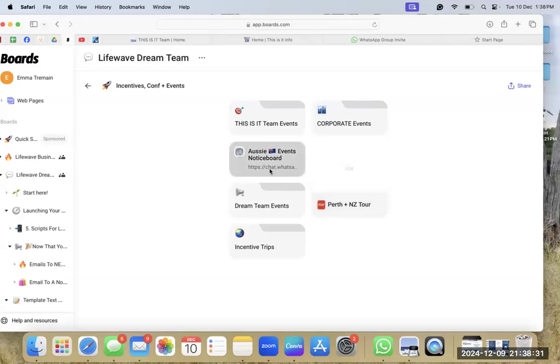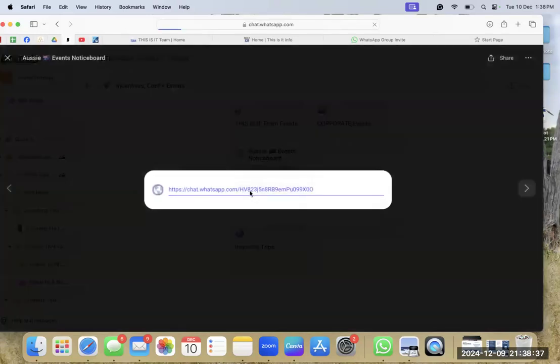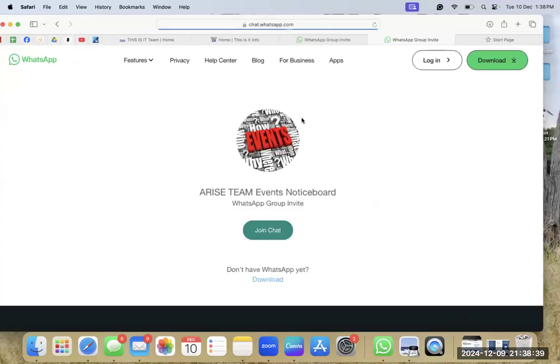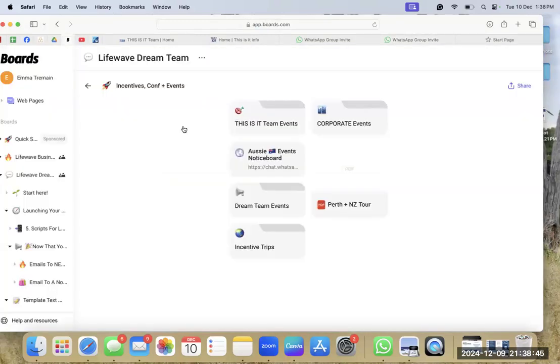The events notice board that Vanessa was just on about in the last group we were in is right here. So if you click that, it'll take you to the Arise Team events notice board where all of our Arise Team events are on. You can just join the chat and then you will get accepted into that group.